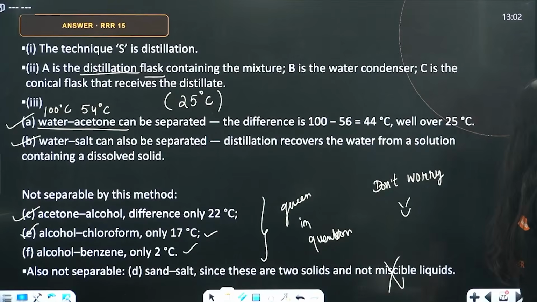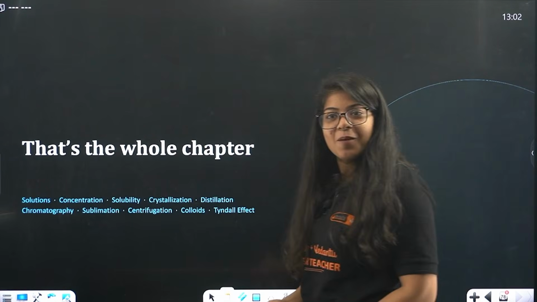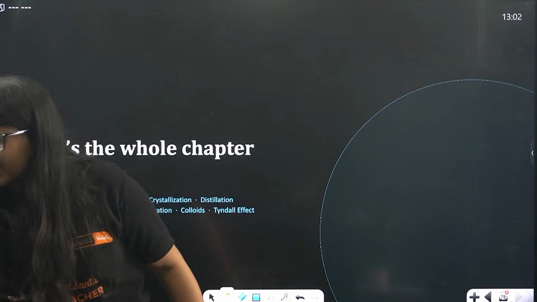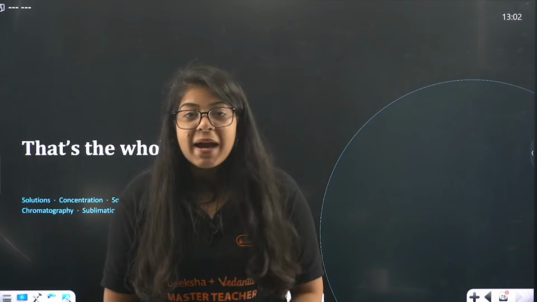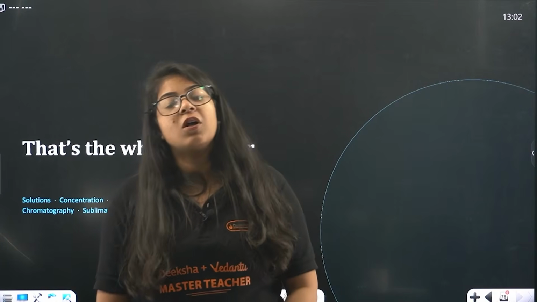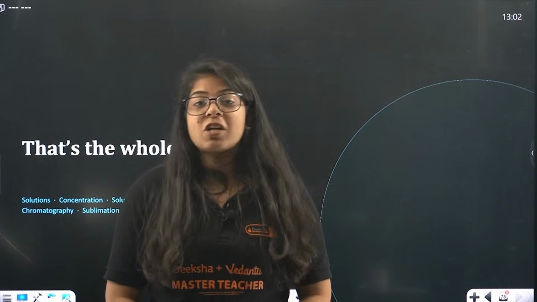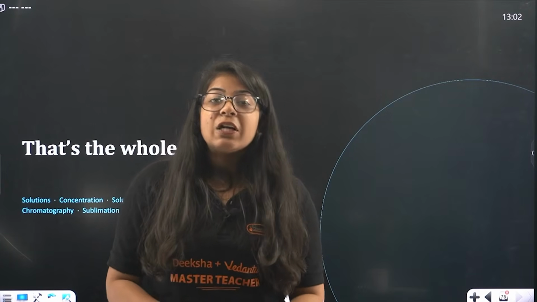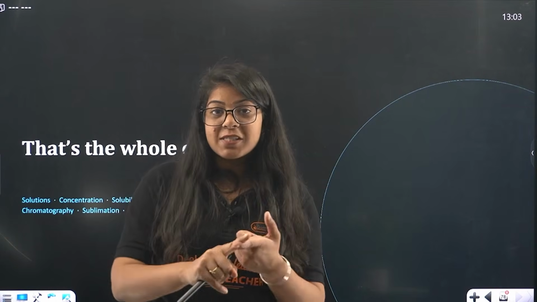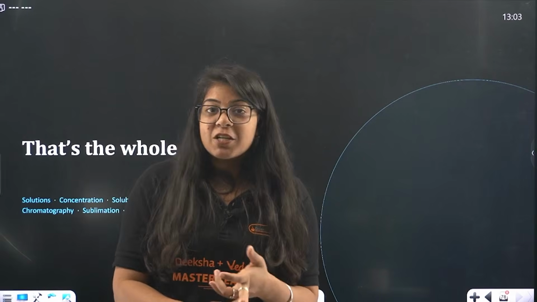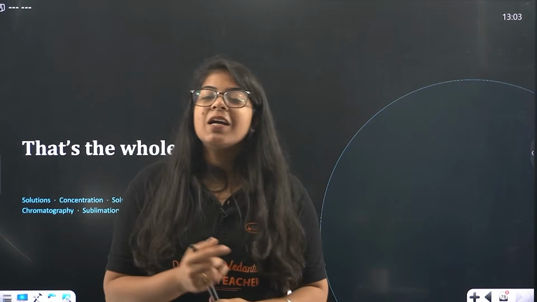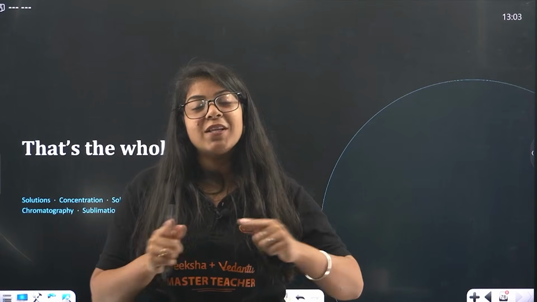Okay. Next question. Okay, that's the whole chapter, and we are done with the complete chapter, beta. All the back exercise questions, all the in-between questions, all the think and ponder, everything of this chapter is done. If you made short notes, you will be so happy, because you can not only revise the chapter but also the tricky questions and tricky things, concentration, separation techniques. All these things will be available in your notes if you did that. This PDF will also be available in the description, so go check that out.